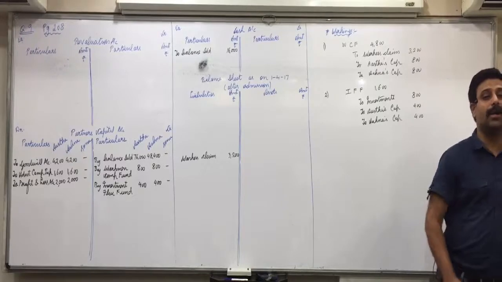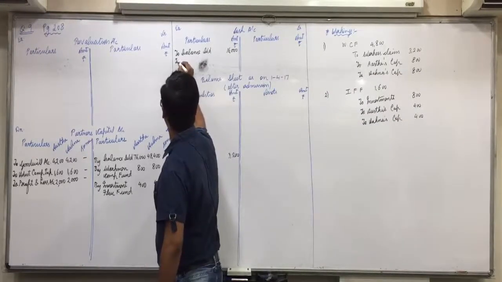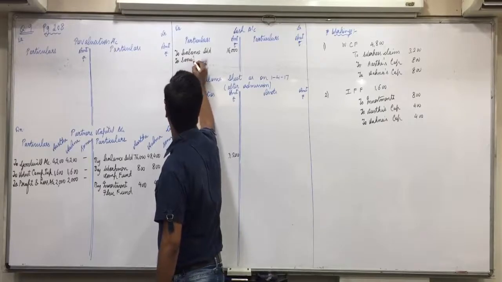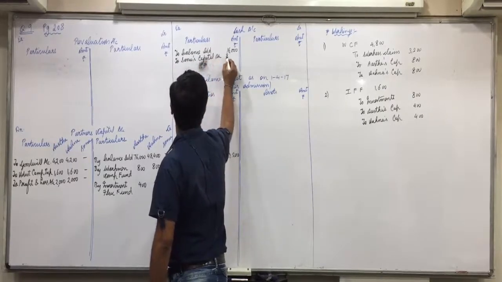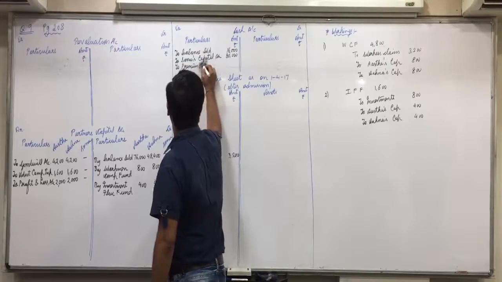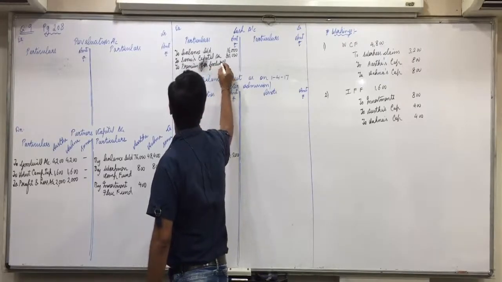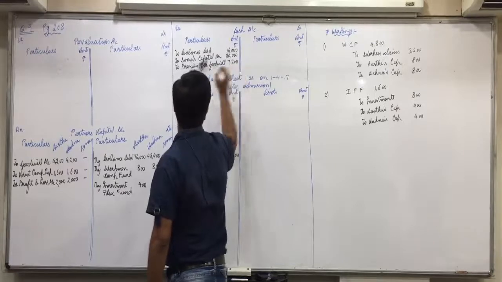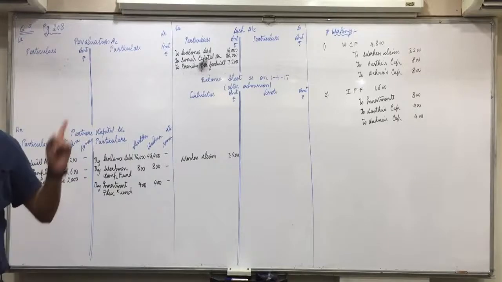Cash account debit. So in the cash account we'll write on the debit side, to Sonu's capital account 80,000. Be attentive. To premium for goodwill account 7,200. Any confusions?